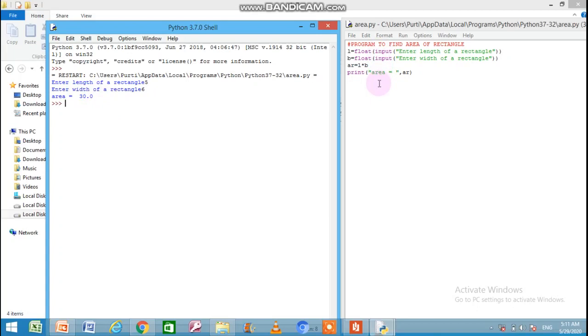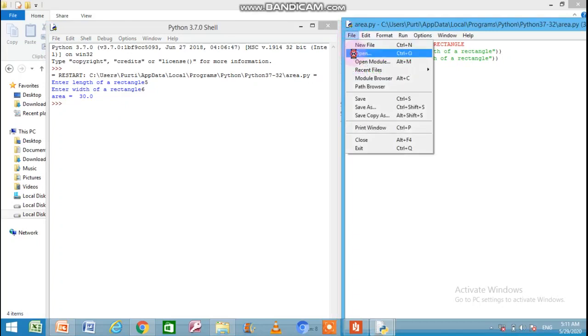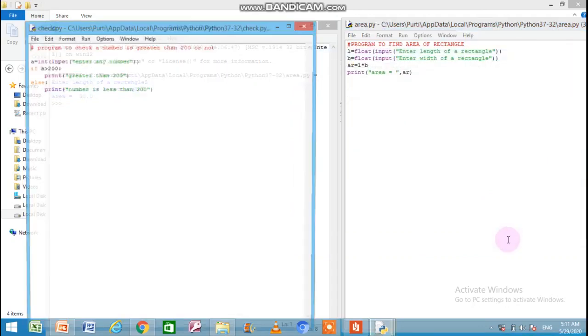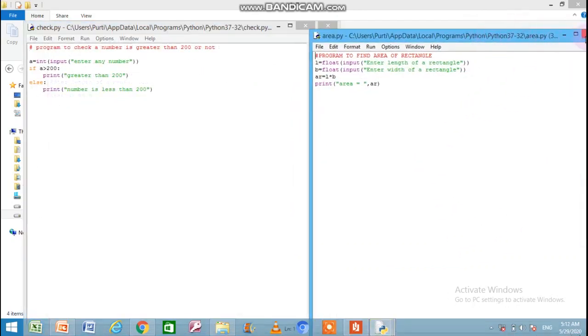Now let us see some programs based on the conditional structure. I am opening another program. Let us close it.